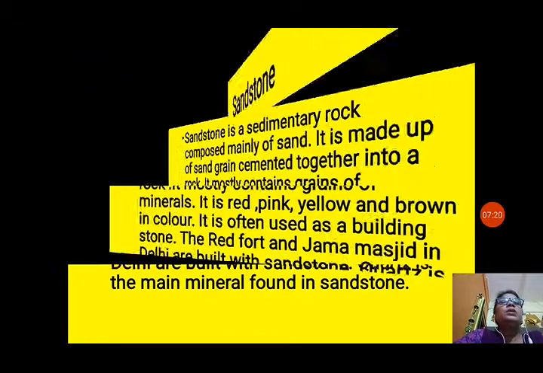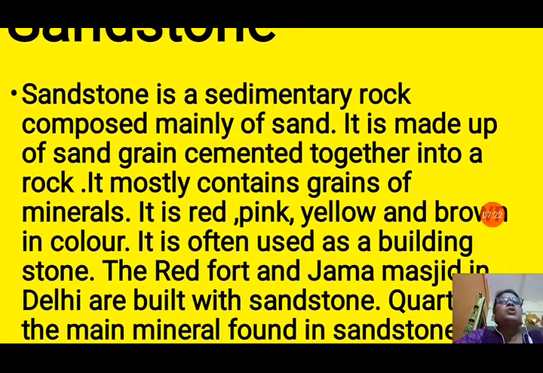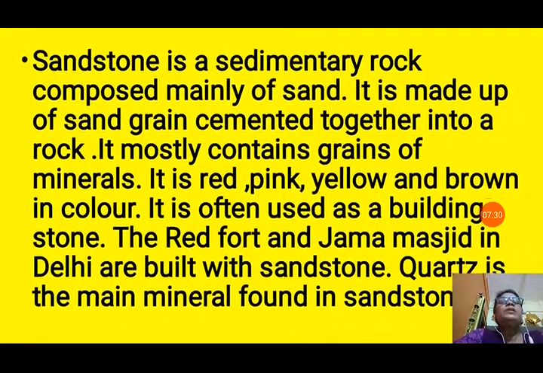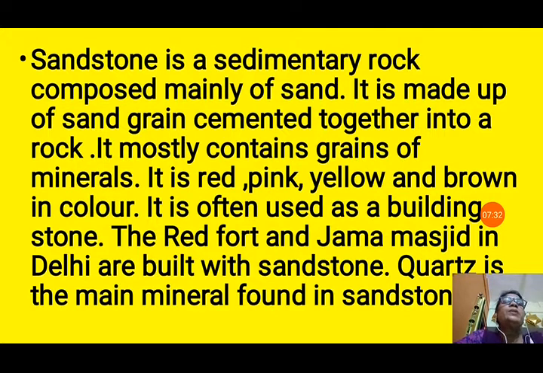Let us see the next type of rock, that is sandstone. Sandstone is a sedimentary rock composed mainly of sand. That's why its name is sandstone. It is made up of sand grains cemented together under high pressure into a rock. It mostly contains grains of minerals. It is red, pink, yellow and brown in color. It is often used as a building stone.